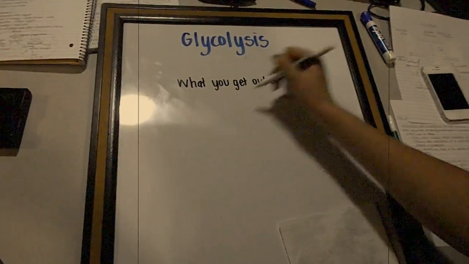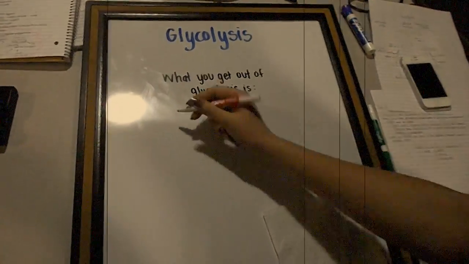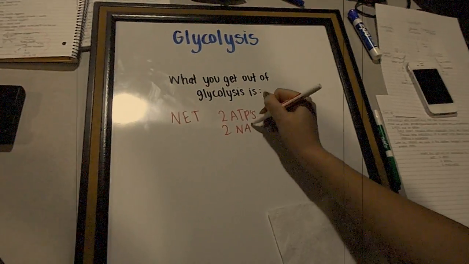What you get out of glycolysis is net 2 ATPs, 2 NADHs, and 2 pyruvates.